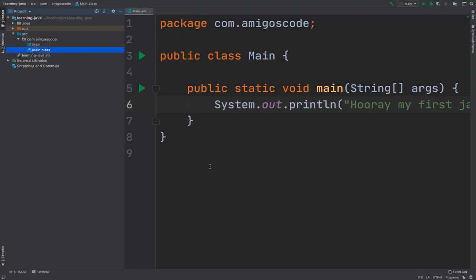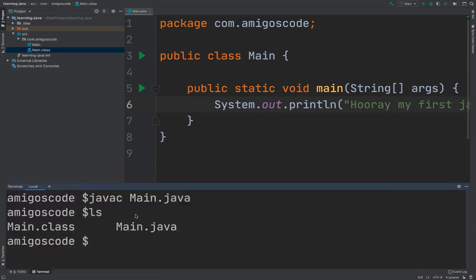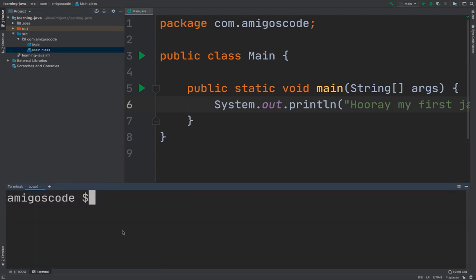To run our Java program, let's go ahead and open up the terminal again, and let me clear this. What I'm going to do is go back to learning and then Java. So cd and then, whoops, I'm going back 3 folders. So right here, you see that now I'm inside of learning-java.